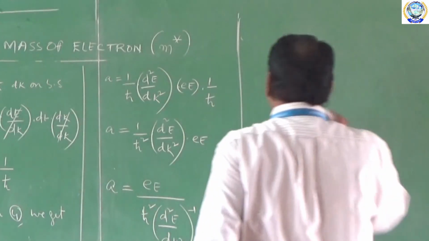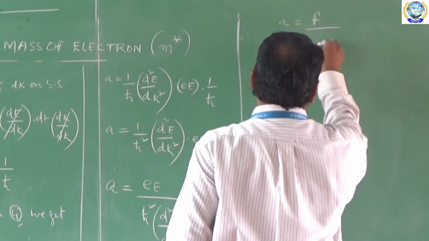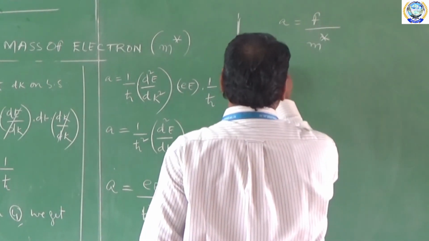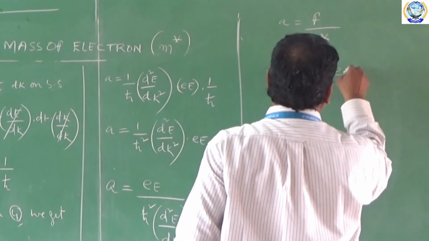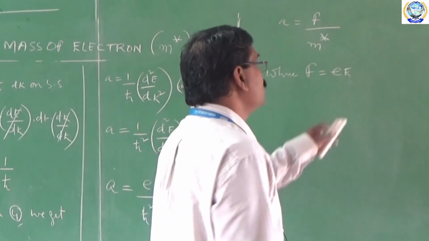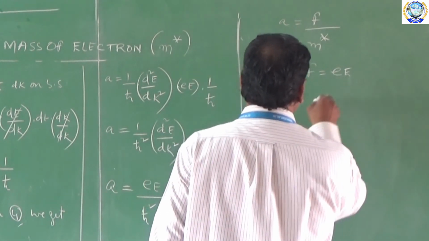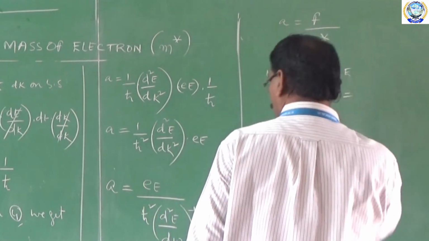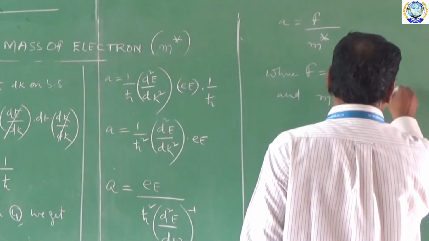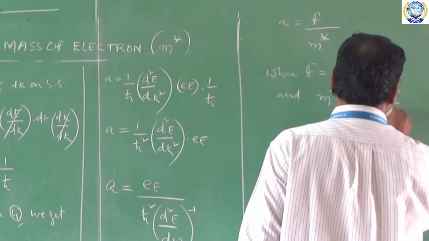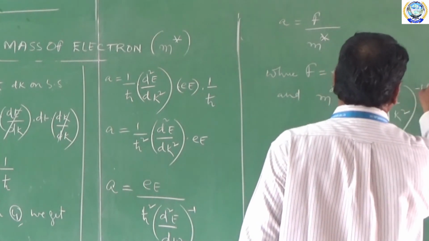Now according to this, I can write A is equal to F by m star, where F is equal to the force acting on the electron when an electric field is applied to an electron, and m star is equal to h cross square into d square E by dk square whole inverse.